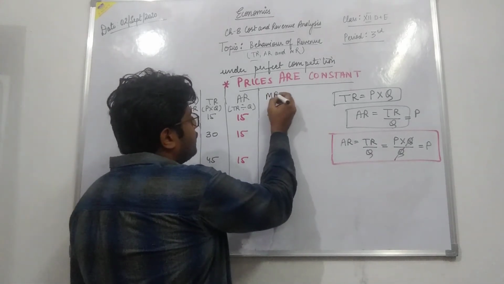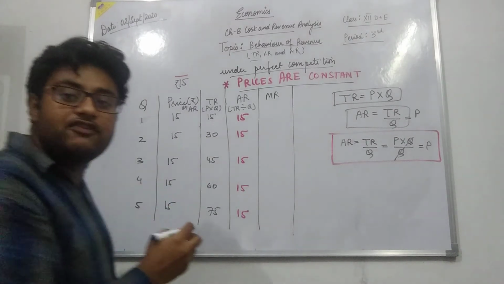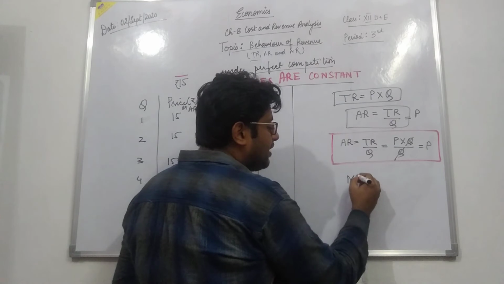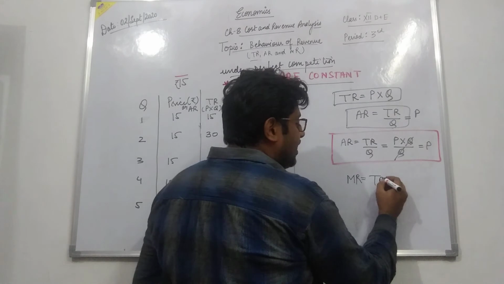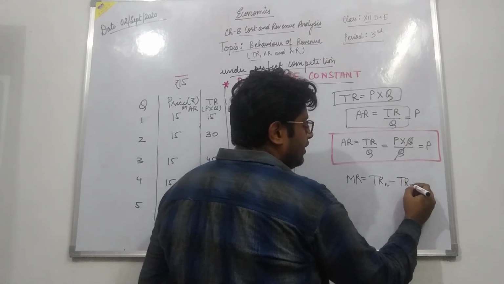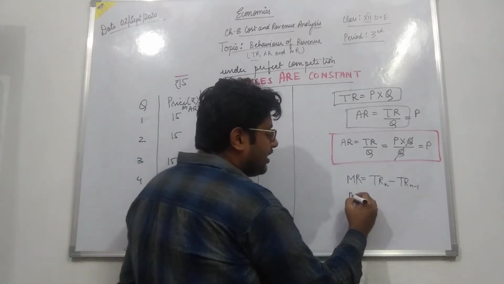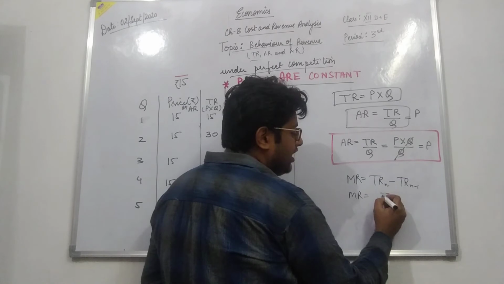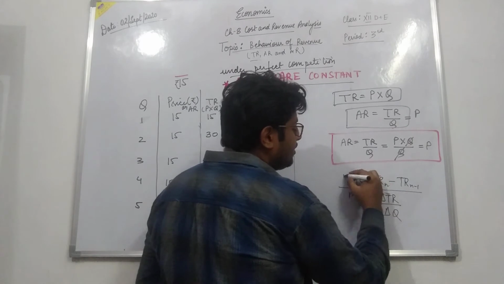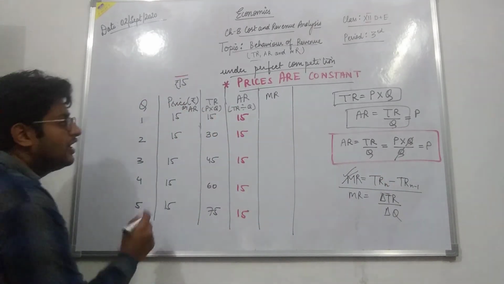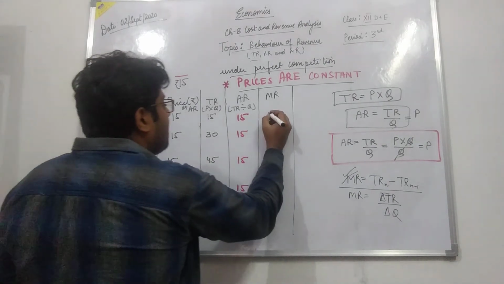See this also, how the marginal revenue will behave under perfect competition. I have told you how we calculate marginal revenue. We can calculate it in many ways. We can use this formula, subtracting the preceding total revenue from a particular total revenue, or we can take change in total revenue upon change in output, but this method is simple, so we will use this method. So at the first level of output, the marginal revenue will be